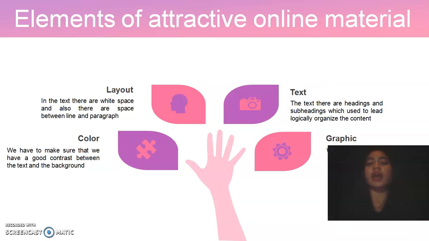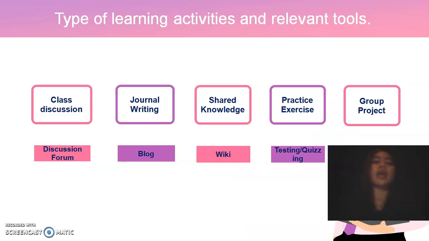And the last element is graphic. We can use visual elements, for example acronyms, to distinguish between types of graph elements. And next is types of learning activities and their relevant tools. The first type is class discussion.